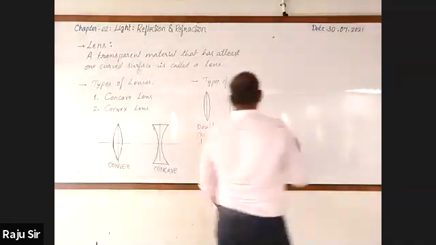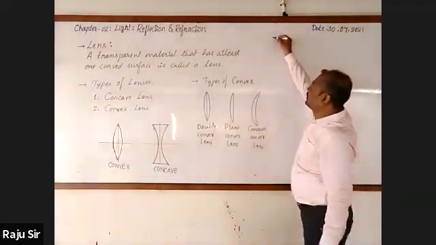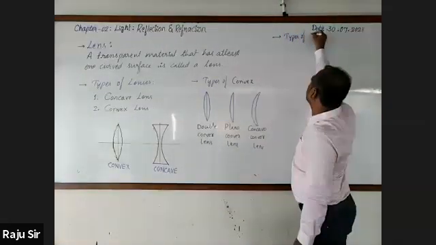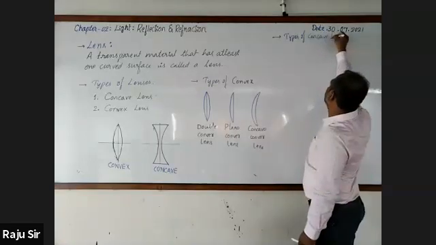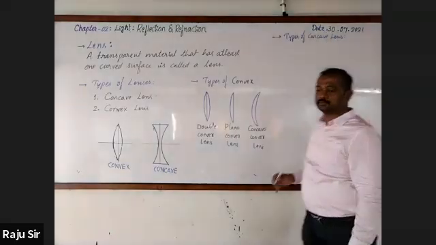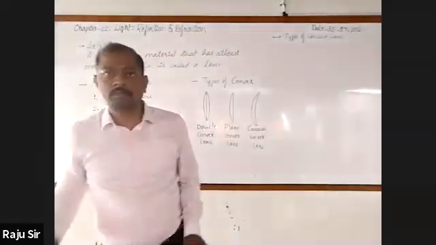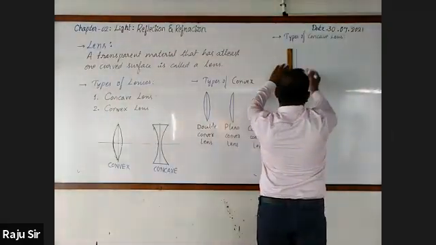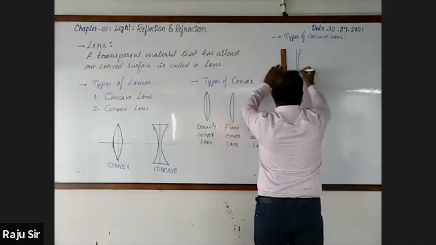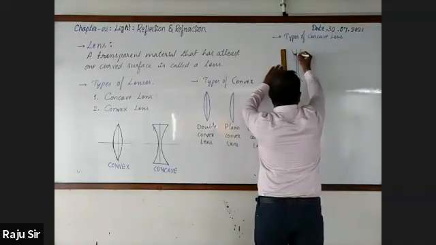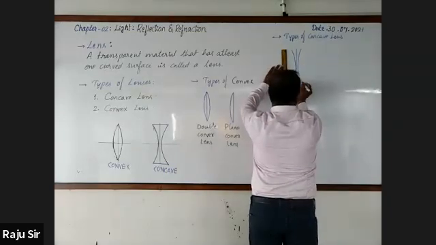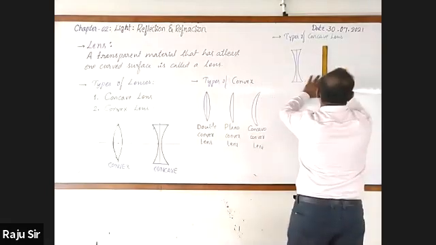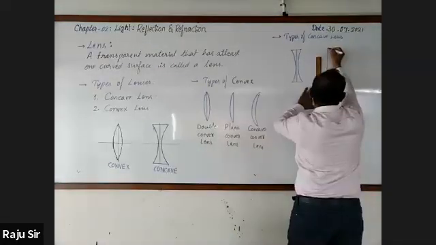Next, types of concave lens. First one is double concave. Second one is plano-concave.